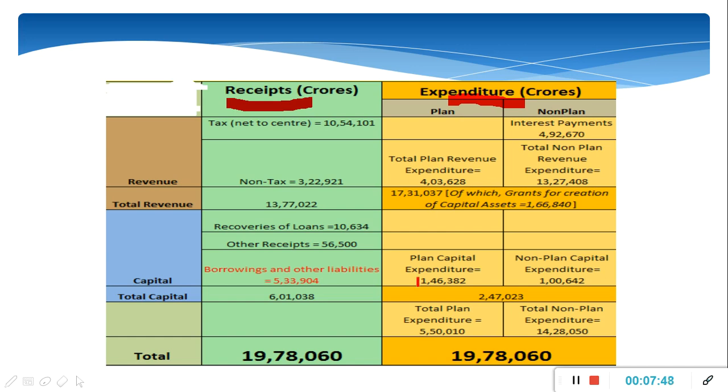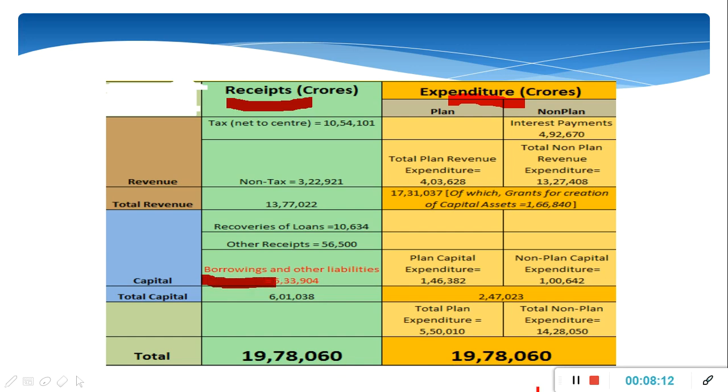Expenditure is divided into plan expenditure and non-plan expenditure. Plan expenditure comes out to be a total of 5,50,010 and total non-plan expenditure comes out to be 14,28,050. You can see here receipts are equal to the expenditure, and this can happen with these borrowings.